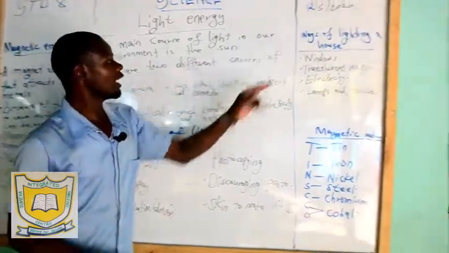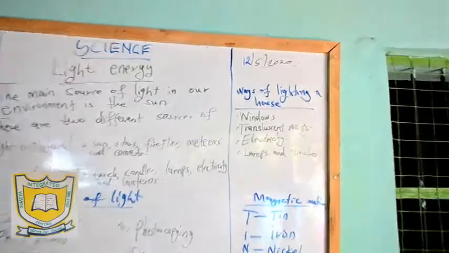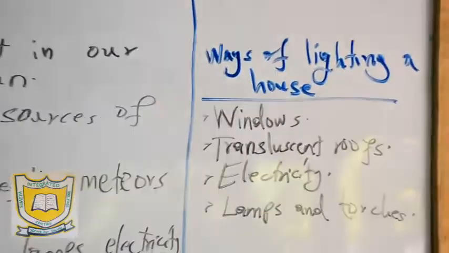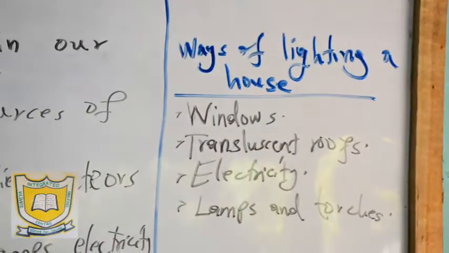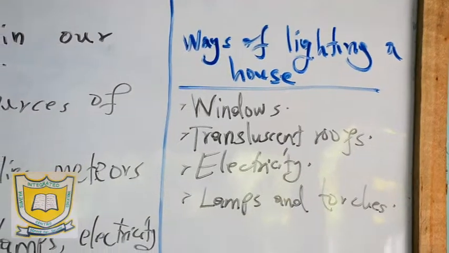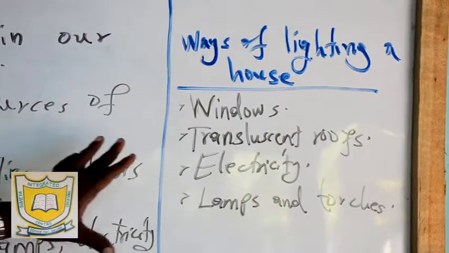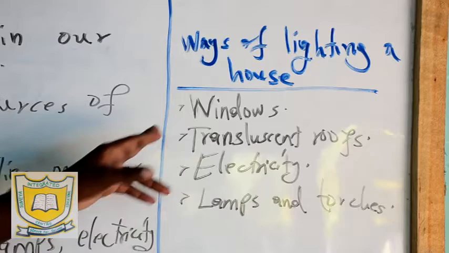Now allow me to move to ways of lighting the house. There are different ways of lighting a house, which you had already covered in your previous classes. There are different ways you can provide light in your houses. One of them is through windows.